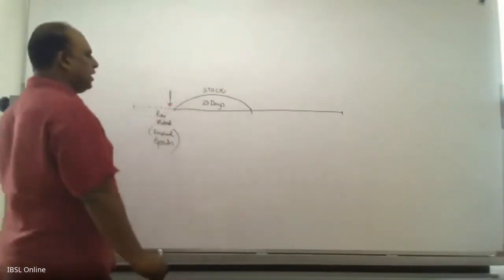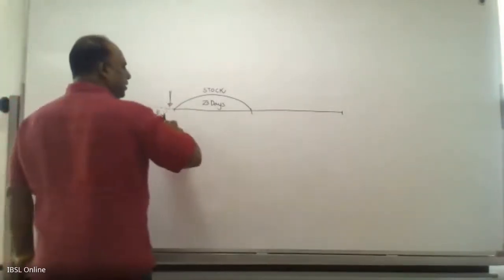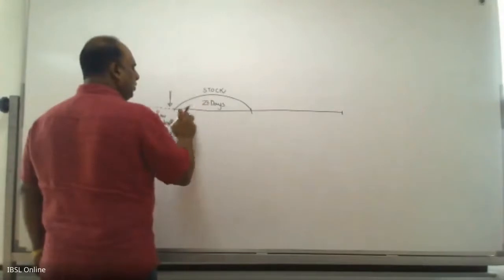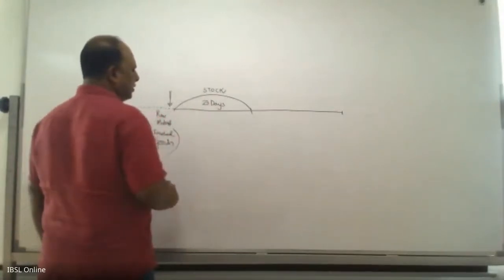Okay, until such time it is a stock for you. You have manufactured and it is in your showroom, and to sell this it takes 23 days.